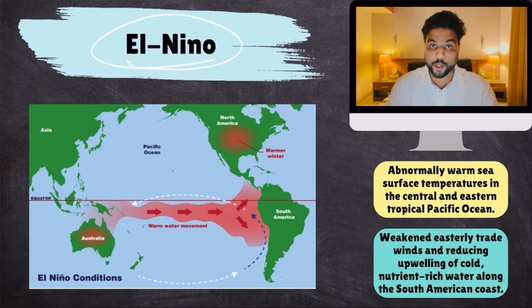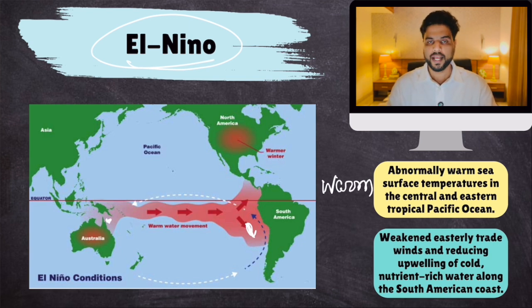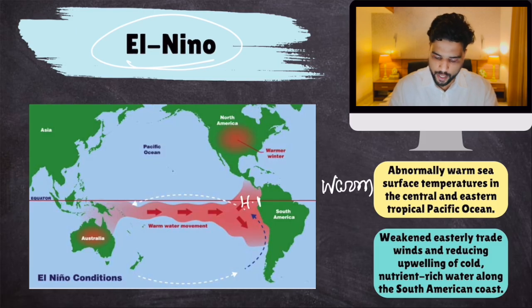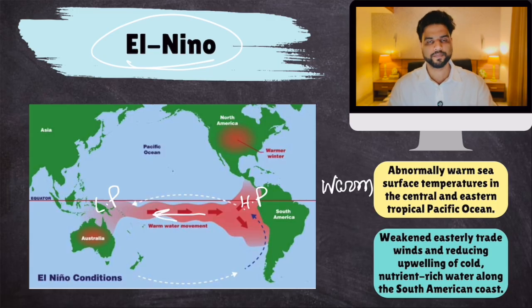Now, remember, during the El Nino phase, this water becomes warm. And this water is relatively less warm. Now, remember, there was low pressure over here and high pressure over here. Clear? Sorry, it was the opposite. In normal conditions, there was high pressure over here and low pressure over here, because of which trade winds used to blow from here to here.